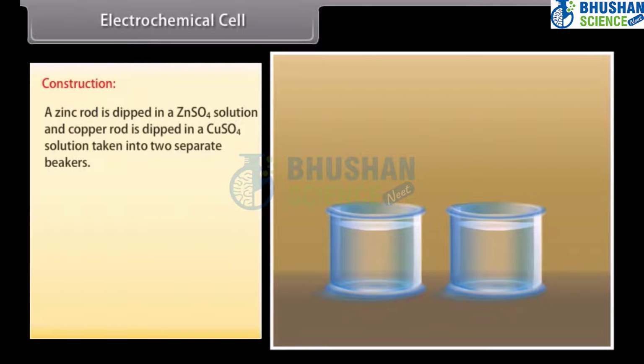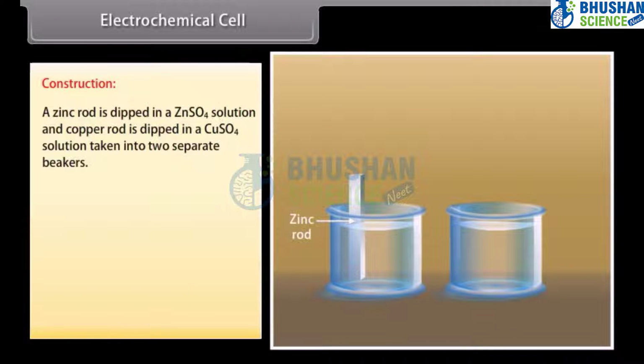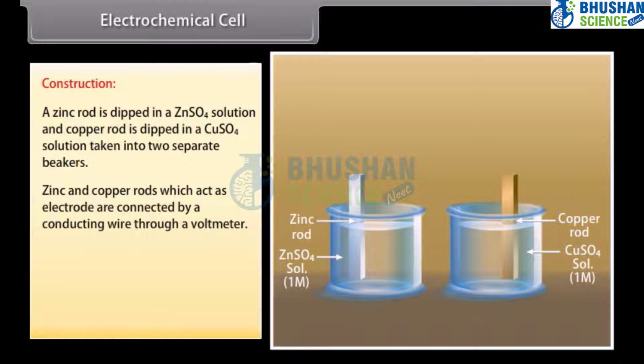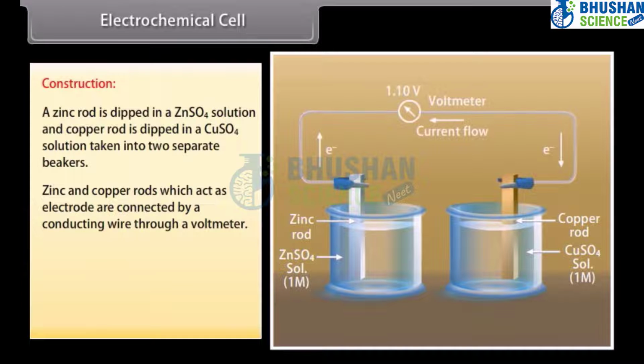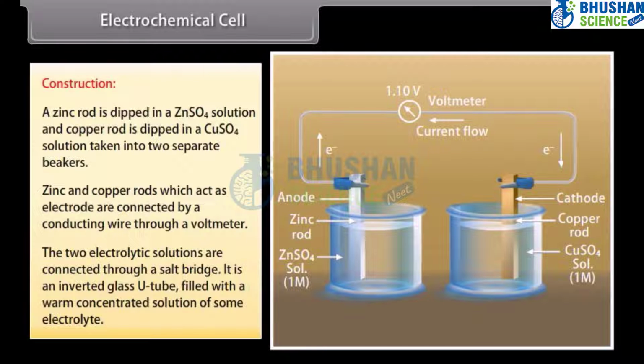Construction. A zinc rod is dipped in a ZnSO4 solution and copper rod is dipped in a CuSO4 solution taken into 2 separate beakers. Zinc and copper rods, which act as electrodes, are connected by a conducting wire through a voltmeter. The 2 electrolyte solutions are connected through a salt bridge. It is an inverted glass U-tube filled with a warm concentrated solution of some electrolyte.